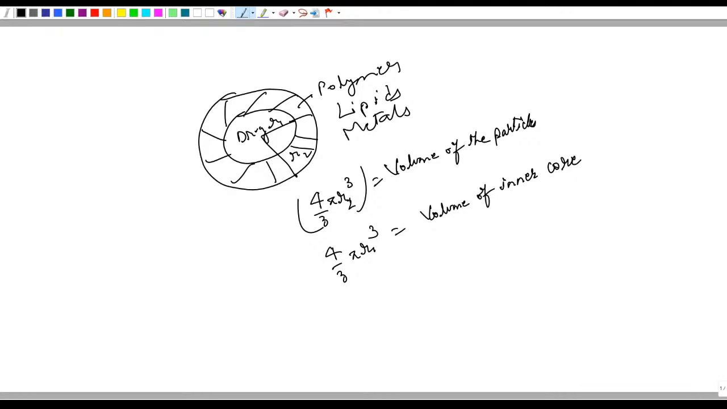So if this is already known, r1 and r2, then it's easy to find the volume of the shell. Volume of the shell is nothing but the volume of the particle minus the volume of the inner core. So shell volume is nothing but volume of particle minus volume of core, and so you can just subtract that, get the shell volume, and once you have the shell volume, you can find the ratios of whatever is asked in the course.